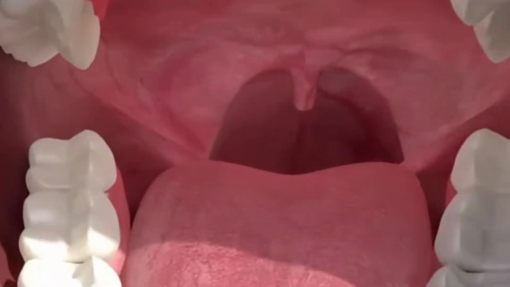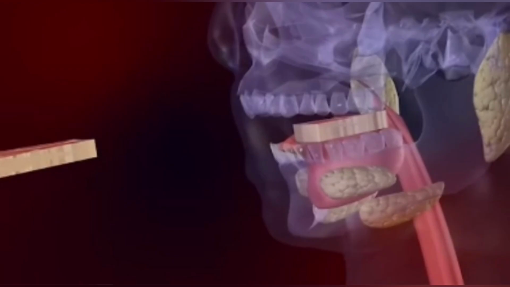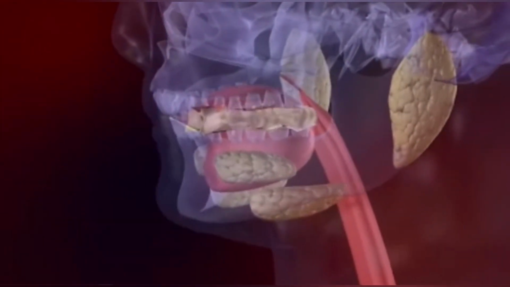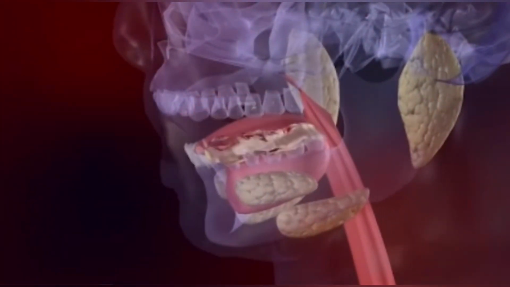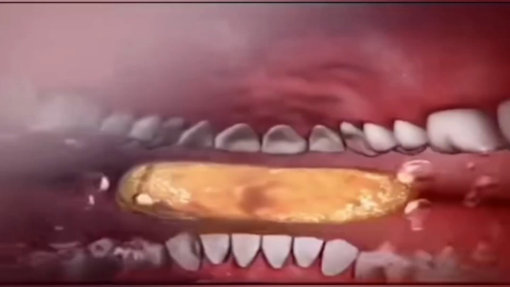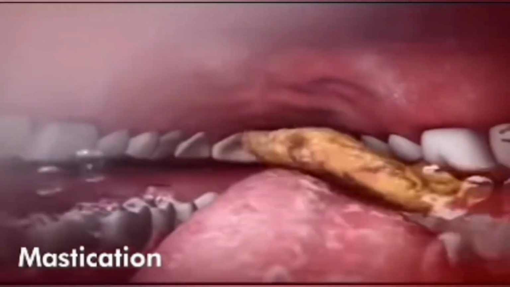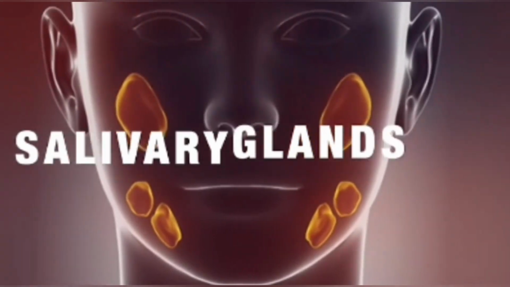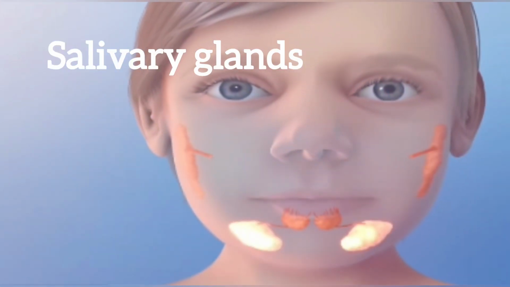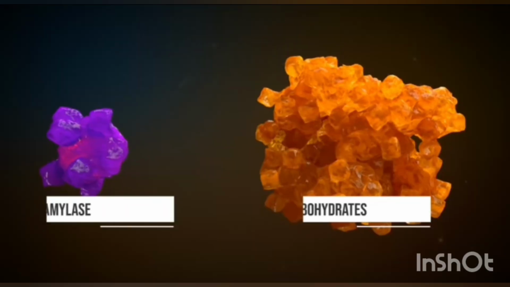The journey of our food starts from our mouth. When we ingest food, here in the mouth cavity, mastication starts. Our teeth chew down food into small particles. The tongue mixes all the enzymes and food together. Salivary glands present in our mouth release saliva, which contains amylase.